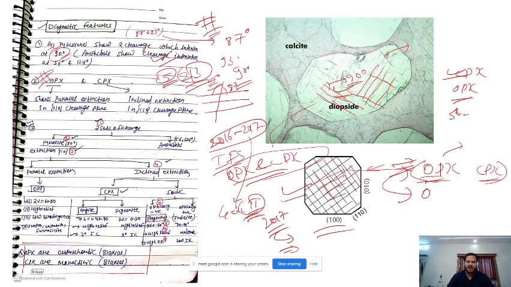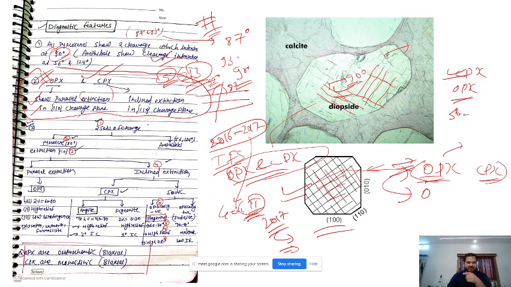We will have a lot of fodder to write on them, but the most important distinguishing property is their extinction angle. OPX will show parallel extinction, alright, and CPX will show inclined extinction. This is something which should be in your tip. Write it somewhere, revise it so many times, and be thorough with it. OPX show parallel and CPX show inclined extinction.